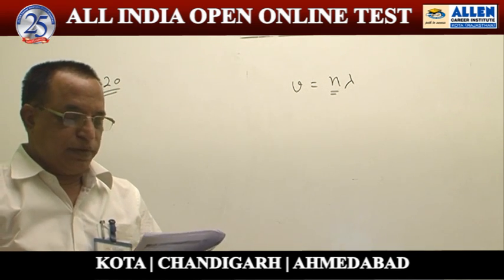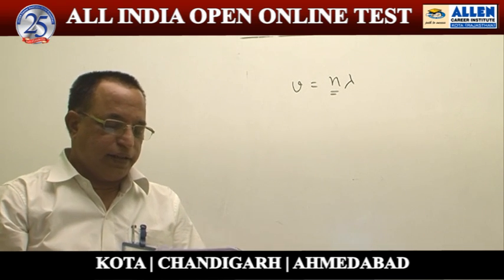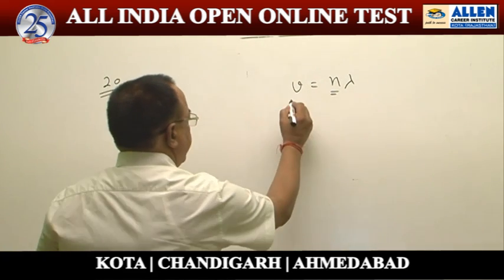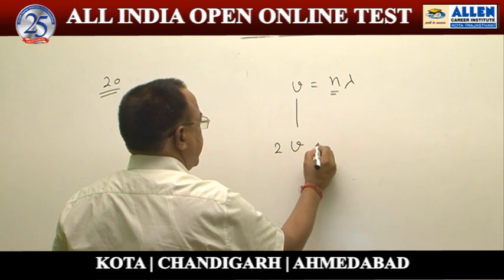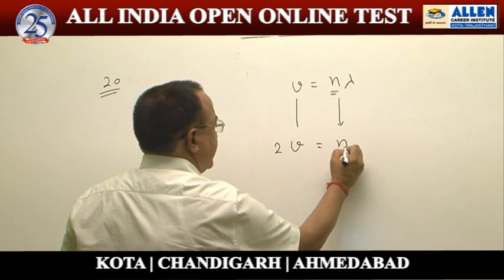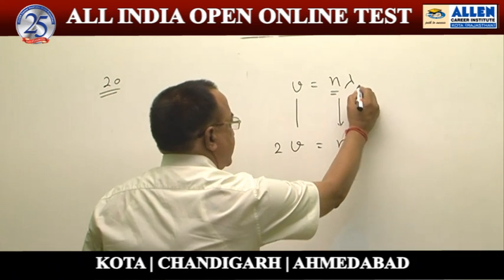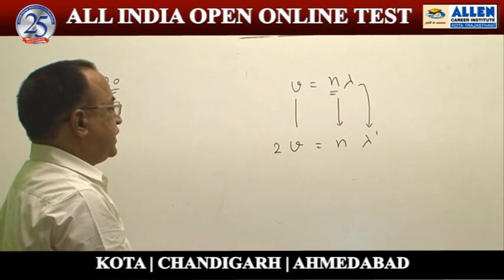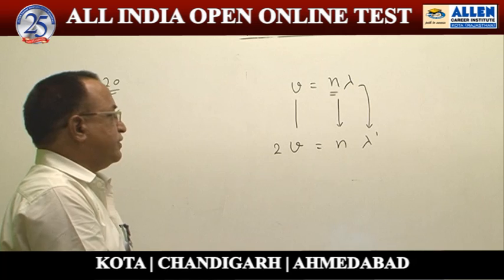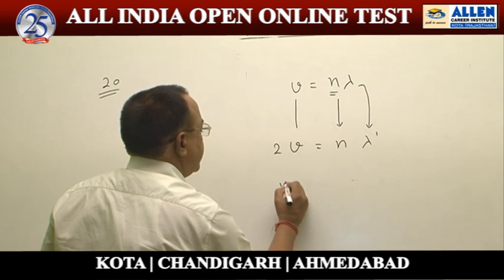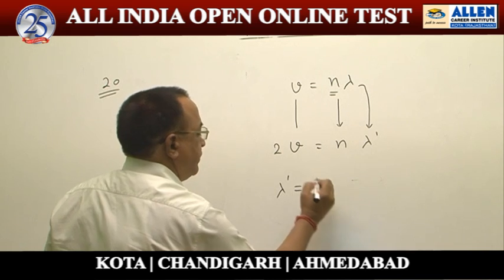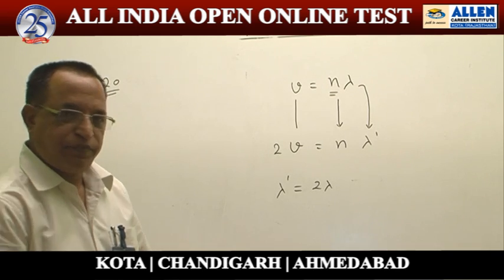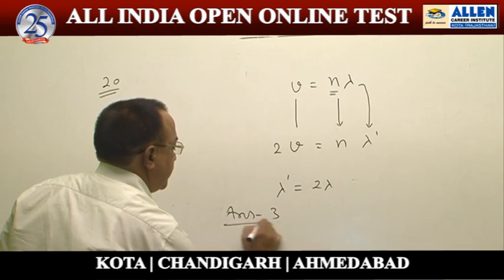In the problem, they are saying that in the next medium, the velocity is 2v. So if this velocity is now 2v and the frequency remains the same, naturally this lambda will have to change. If we compare these two equations, we can see lambda dash equals 2 lambda, and that is why option number 3 is the correct answer. Answer is option number 3.